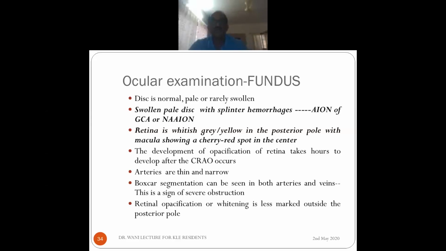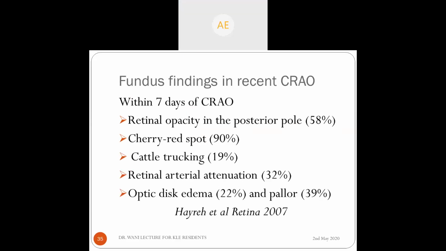Now, to summarize the fundus findings in recent CRAO, usually within 7 days: retinal opacity in the posterior pole is seen in about 60% of patients. Cherry red spot will be seen in 90% of the patients. Cattle trucking will be seen in only about 20%. Retinal arterial attenuation will be seen in 30%. Optic disc edema or pallor may be there in varying numbers of patients. So this is what you see within 7 days, not immediately.